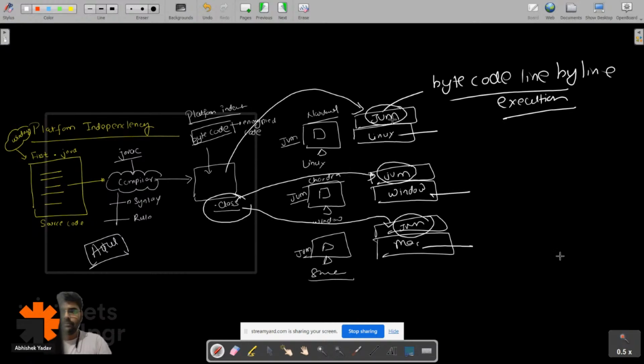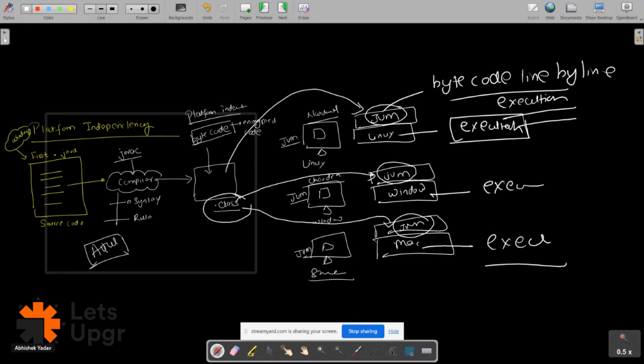So here JVM will take the bytecode and generate an executable file. This executable file is executed by the processor, and you get the output on the output screen, right everyone?